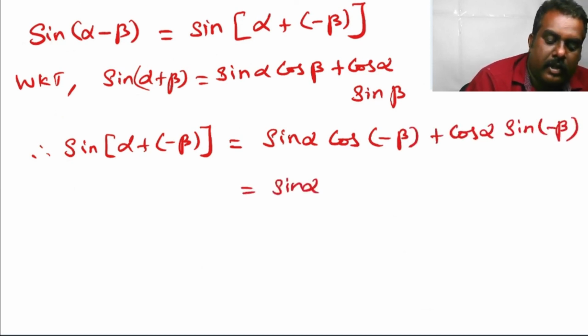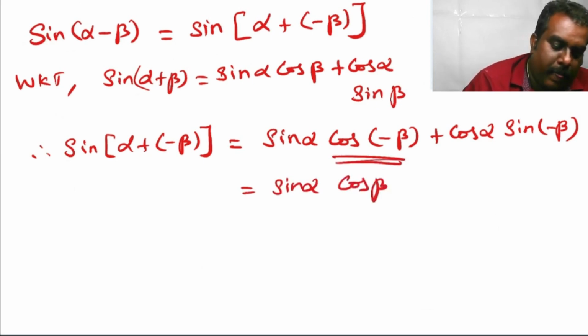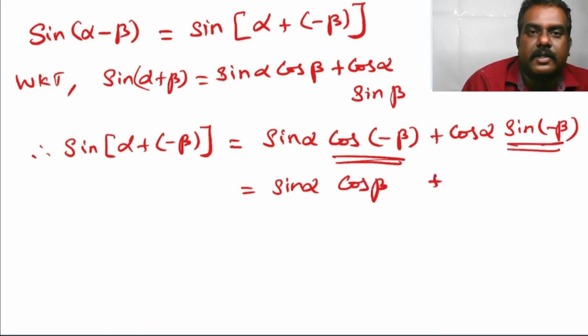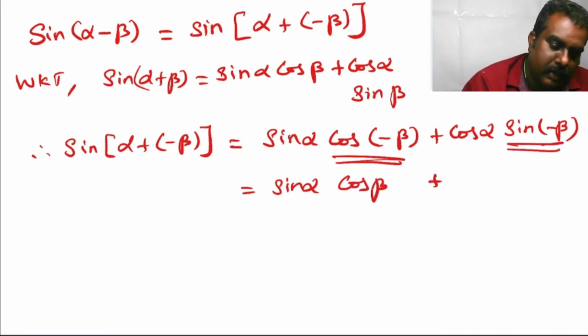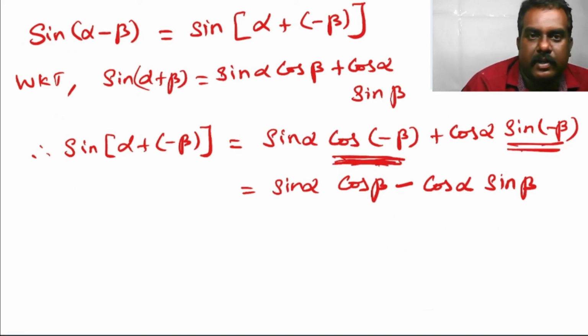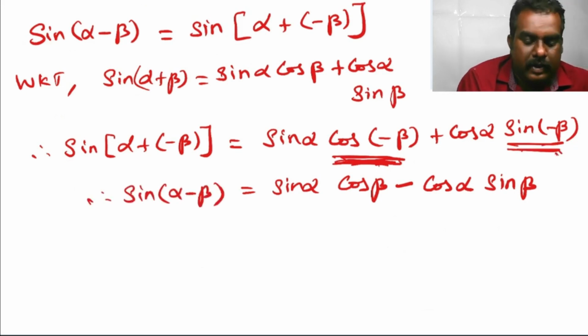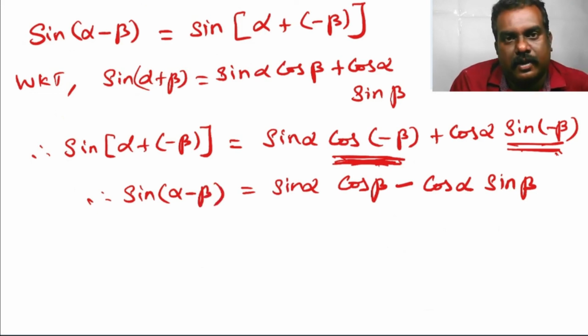Here, cos of minus beta is cos beta in the fourth quadrant, and sin of minus beta is minus sin beta in the fourth quadrant. So, instead of plus, we have to take minus cos alpha sin beta. Therefore, the formula for sin alpha minus beta is equal to sin alpha cos beta minus cos alpha sin beta.